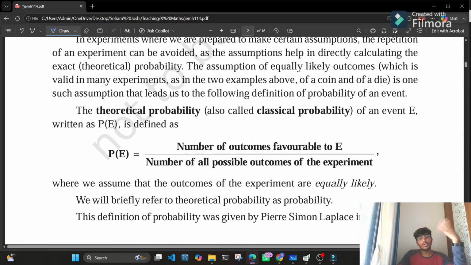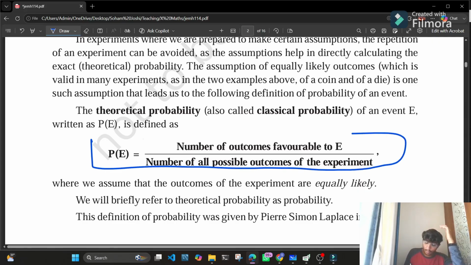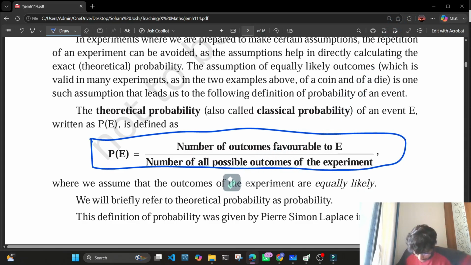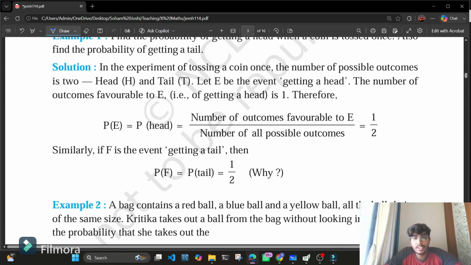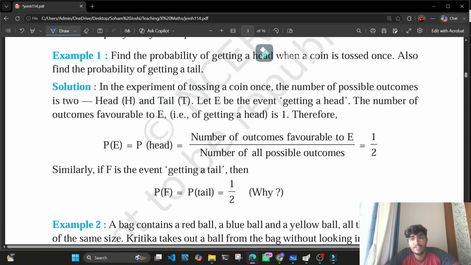But if we cannot practically toss a coin or do that event practically, we need to calculate theoretical probability, whose formula is the number of favorable outcomes upon the total number of possible outcomes of the experiment. Okay? So we'll take a very basic example of tossing a coin.